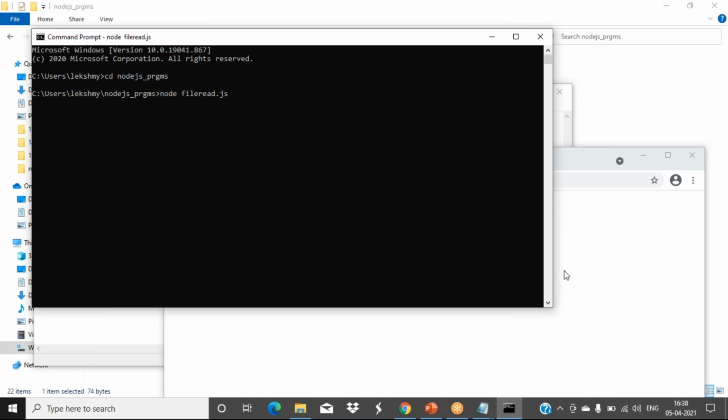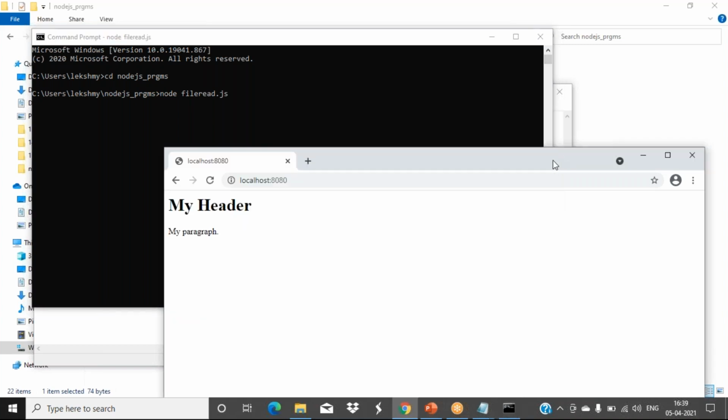Then if I give port number 8081, it works. So you can change it if any problem occurs. Okay, this is reading the file content using your web server.